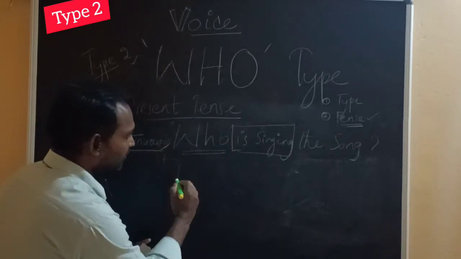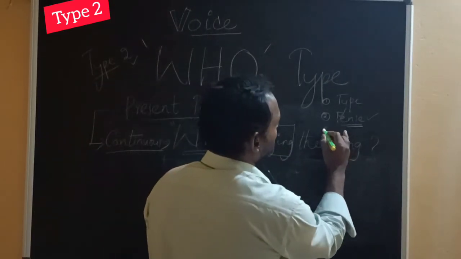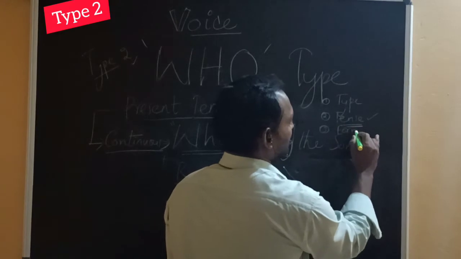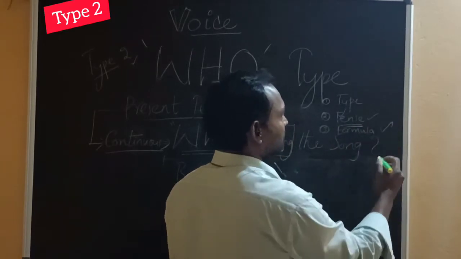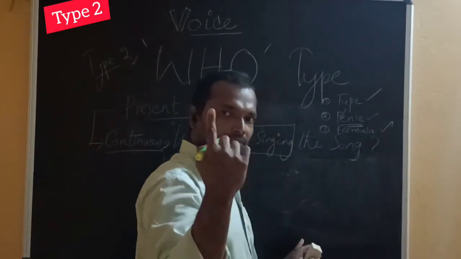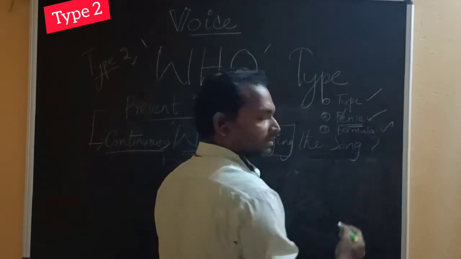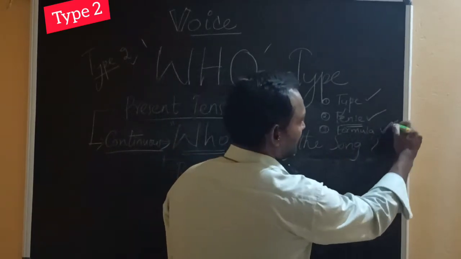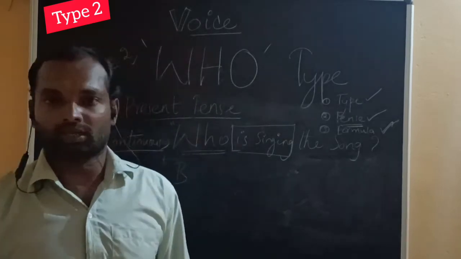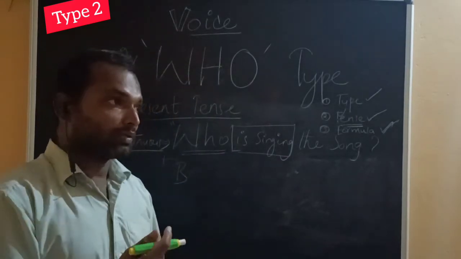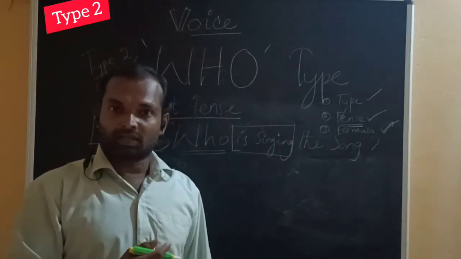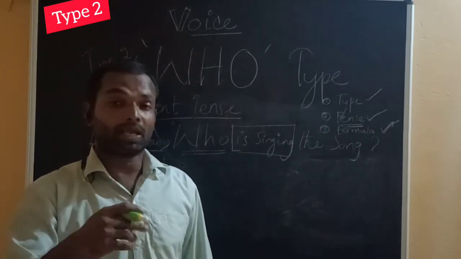Then what's the formula? Then go for the formula. So identify the type, identify the tense, then write the formula. Then your answer will be correct. So don't go for the answer straight away, and you may make mistakes.